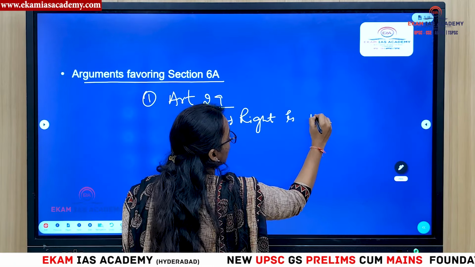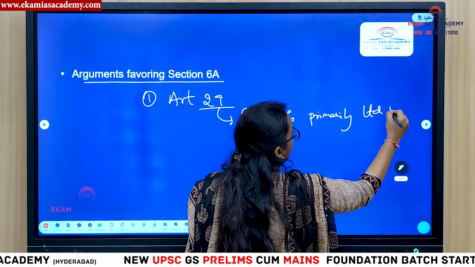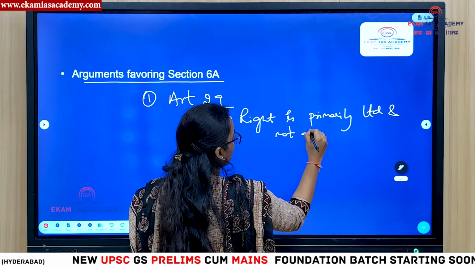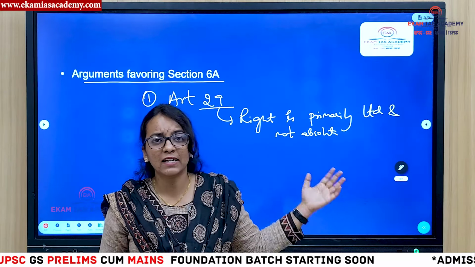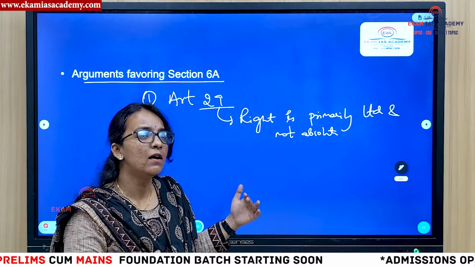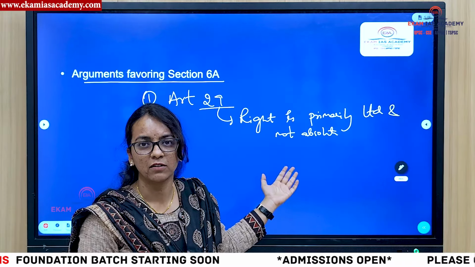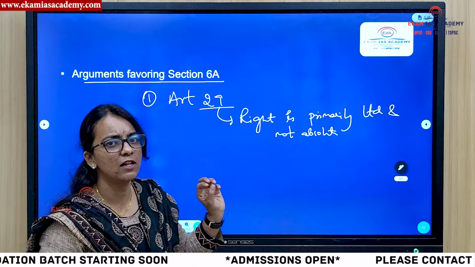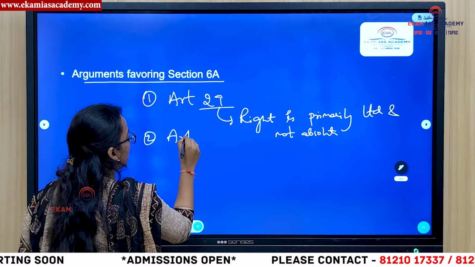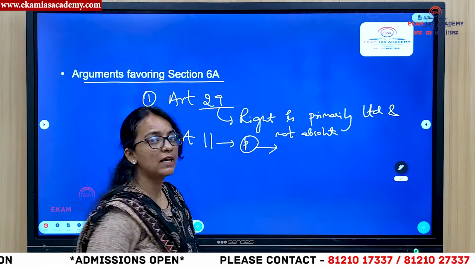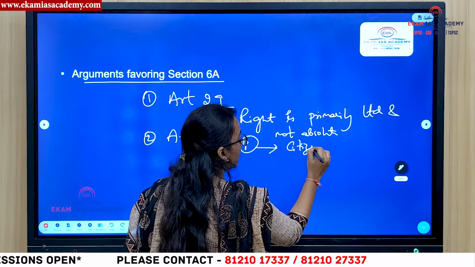the right is primarily limited and not absolute. All fundamental rights are not absolute. So it is a limited power. By allowing migrants to get citizenship, it is not infringing the right to conserve culture. This particular Article 29 is very limited and not absolute. We can allow. Second, under Article 11, Parliament has powers to make laws with respect to citizenship,